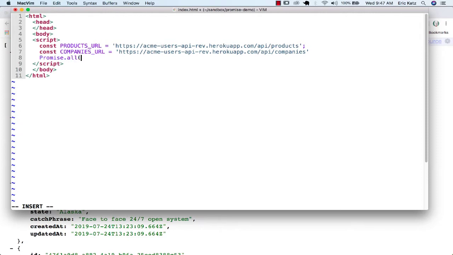So Promise.all takes an array of promises, and we can use the fetch API to fetch the products URL, and do another fetch of the companies URL, and this ends up giving us back a promise. And again, we could do this with async await as well. So this is going to give us some responses, and just for now, I'll just console.log the responses.